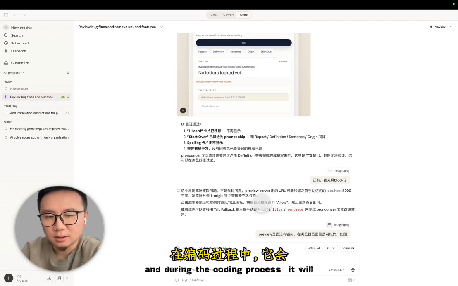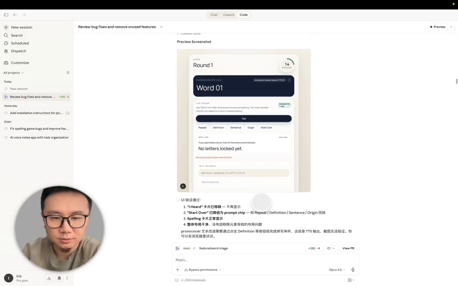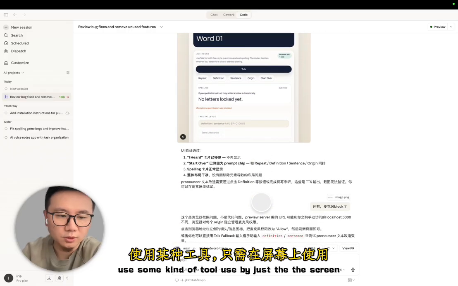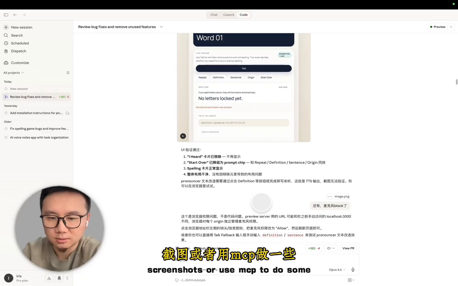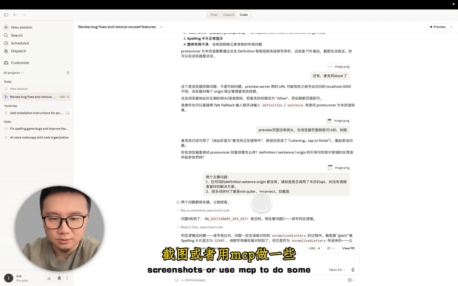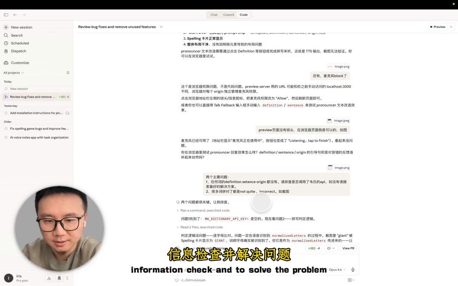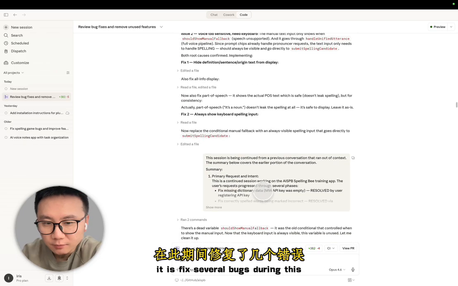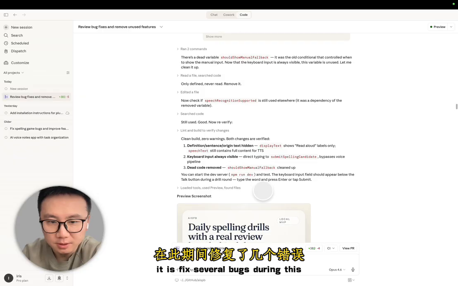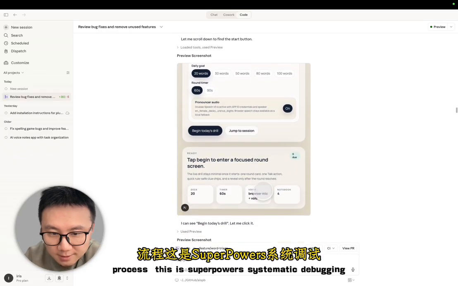During the coding process, it will use some kind of tool use, by just a screenshot or using MCP, to do some information check and to solve the problem. It fixed several bugs during this process.